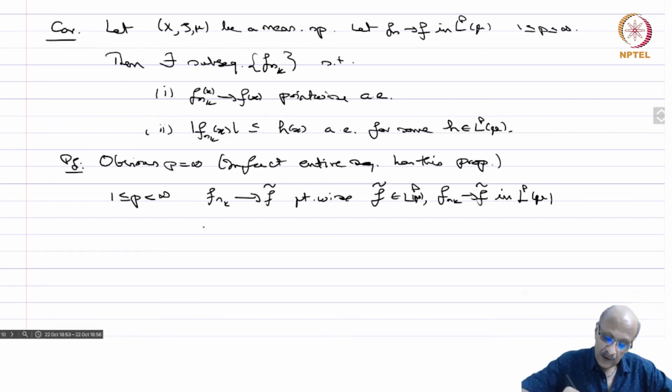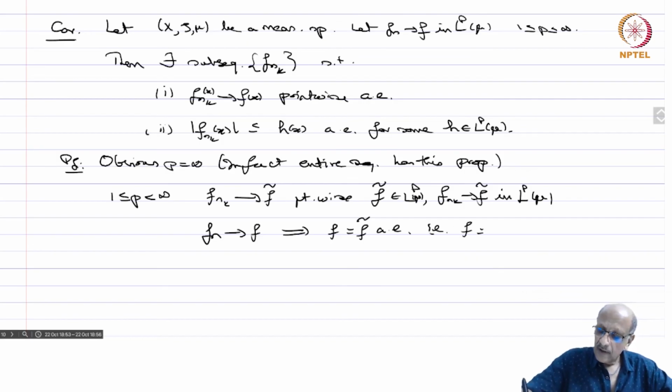Okay, we saw this. But then you are given that f_n converges to f, and therefore this implies f equals f tilde almost everywhere, that is f equals f tilde in L^p. Therefore, the first one is proved, namely you have a subsequence which converges.